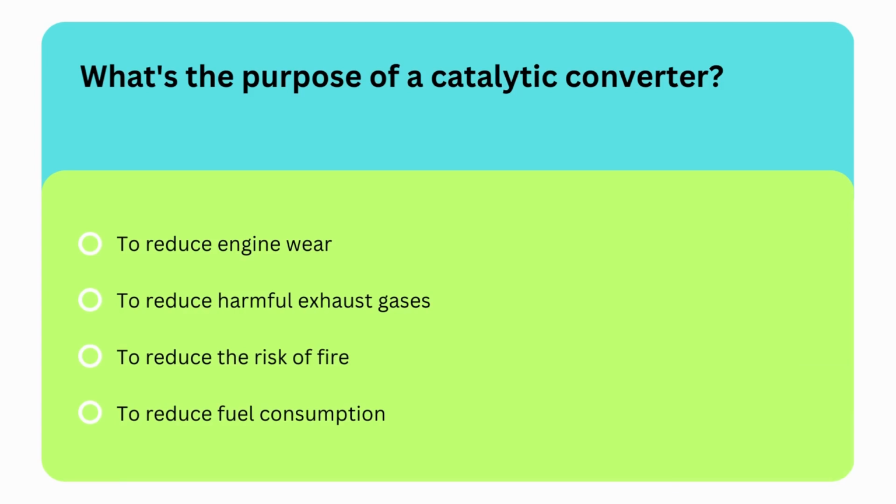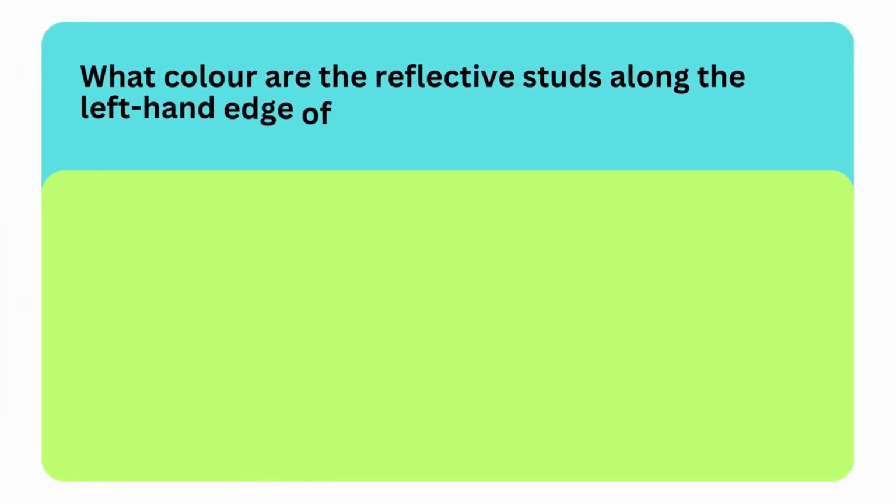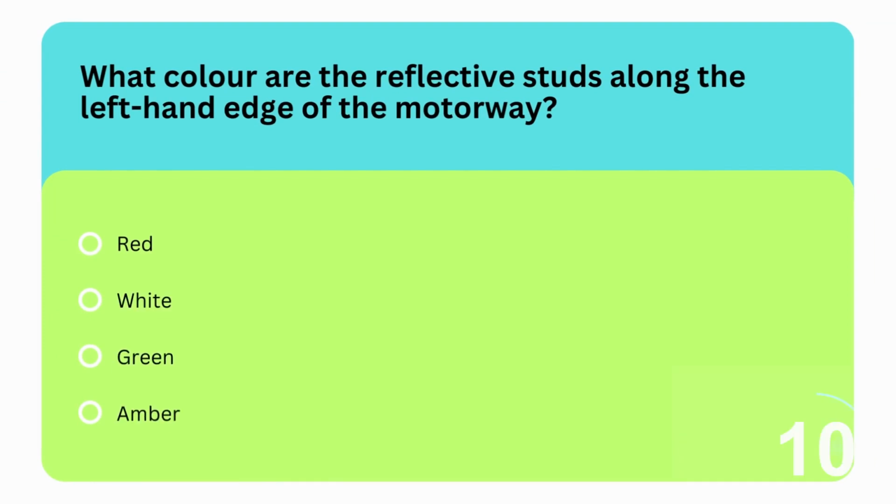So the correct option is second option. The catalytic converter is used to reduce harmful exhaust gases. Next question is, what color are the reflective studs along the left hand edge of the motorway? Options are red, white, green, or amber.